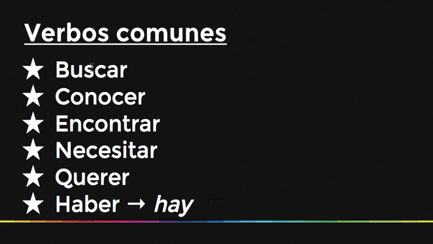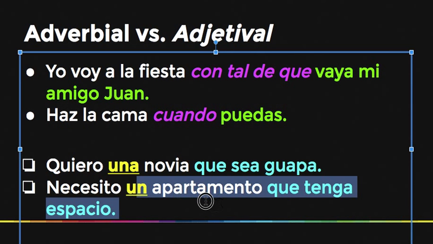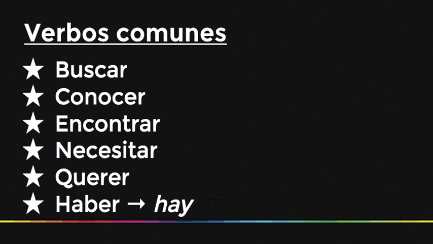Let's stay with the idea of un apartamento. We go back here, we see necesito un apartamento que tenga espacio. Busco un apartamento, I'm looking for one. Conozco un apartamento, I'm familiar with one. Encuentro, I find one, or I'm trying to find one. Necesito un apartamento, I need one. Quiero un apartamento, I want one. Hay un apartamento, there is one. These are very commonly used.